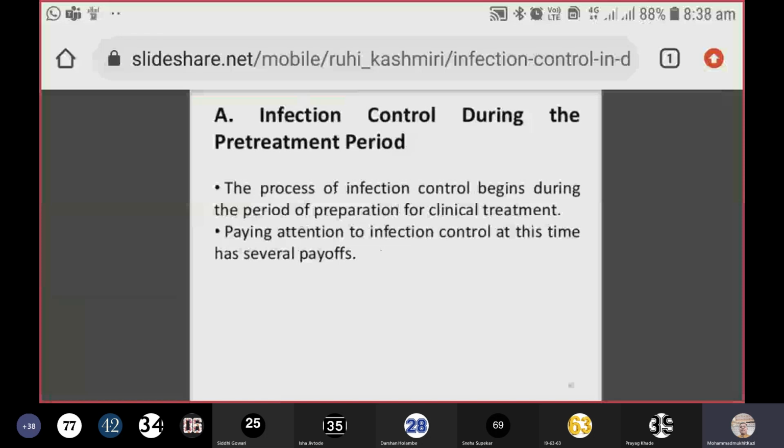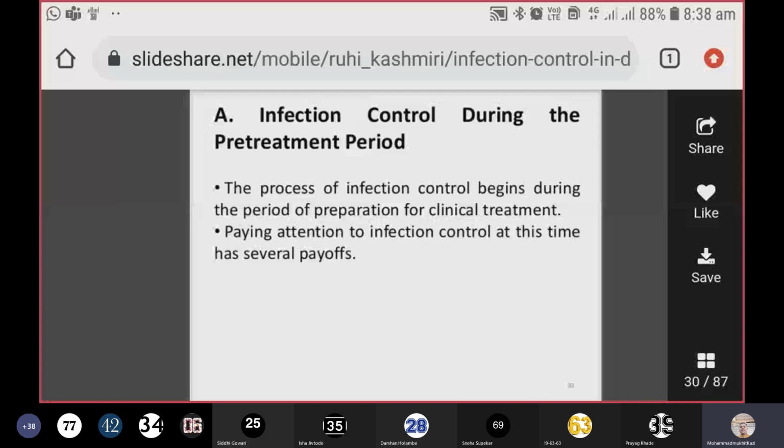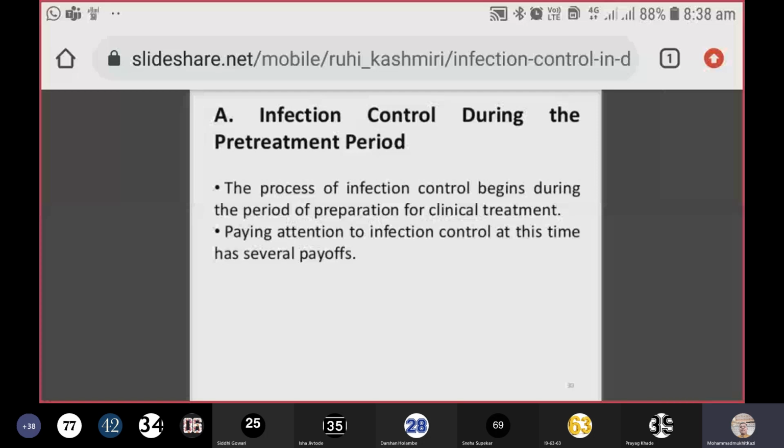Infection control during the pre-treatment period. The process of infection control begins during the period of preparation for clinical care. Whenever you are preparing the patient, you must follow all the barrier precautions. You must be ready with the sterile packs or whatever is required for taking care of that patient. So this is the pre-treatment period. Okay. Paying attention to infection control at this time has several payoffs, because if you do not take care of whatever is required before taking the patient on your chair, then there will be more chances of getting infection.